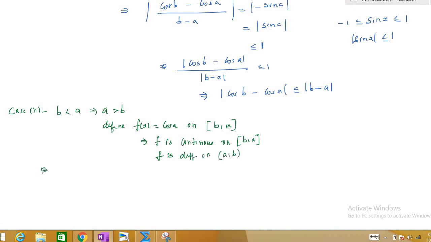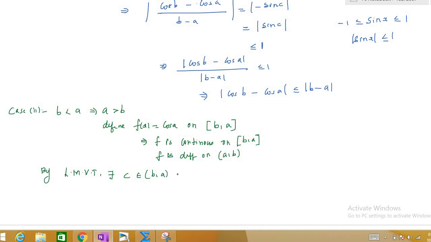So again by the Lagrange mean value theorem, there exists a number c in the open interval b comma a,